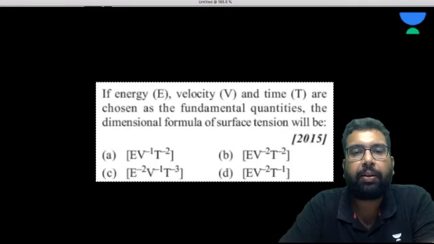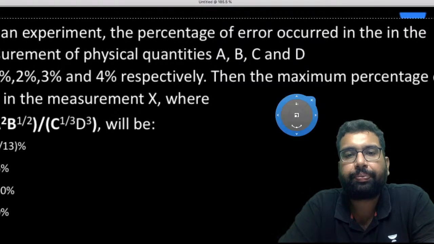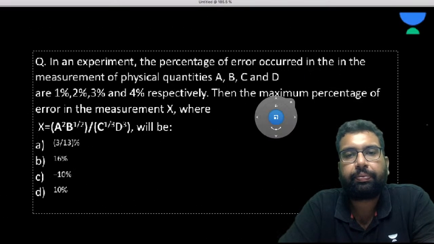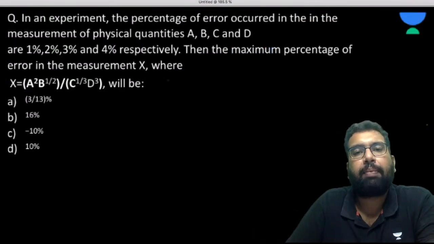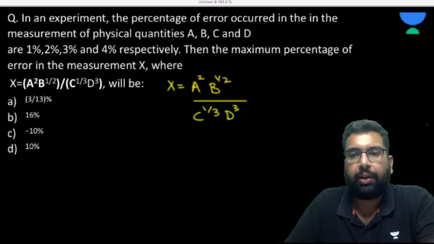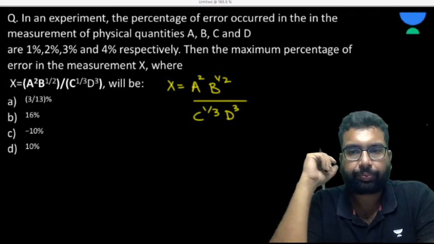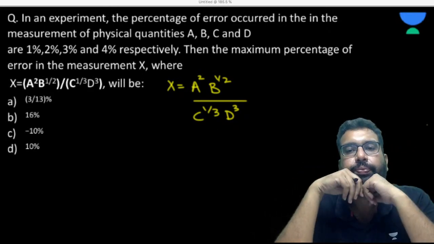So let's solve one question, my dear. Oh, this one is already solved. I'll just come up with one question. Let's solve this one. Please try it. So this is x. I'm writing it here: b1 to the power 2 upon c1 to the power 3 d to the power 3. Okay. Please go for it.